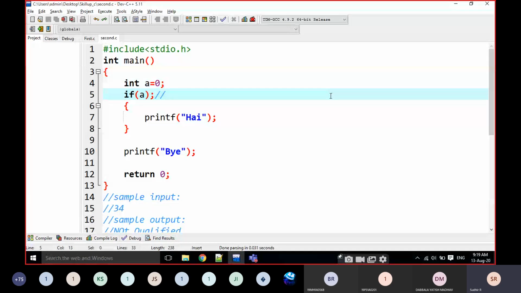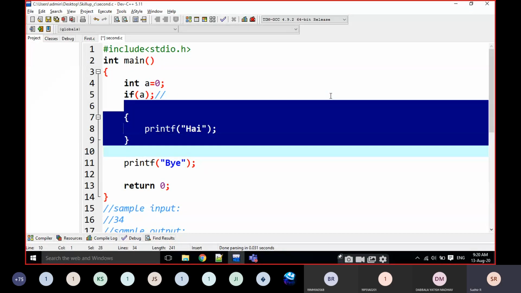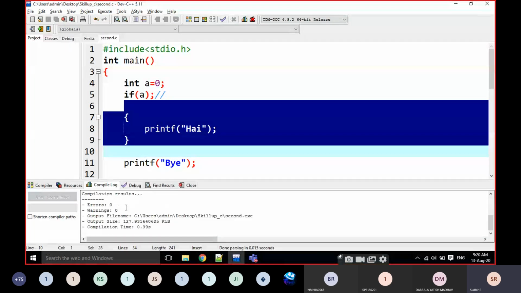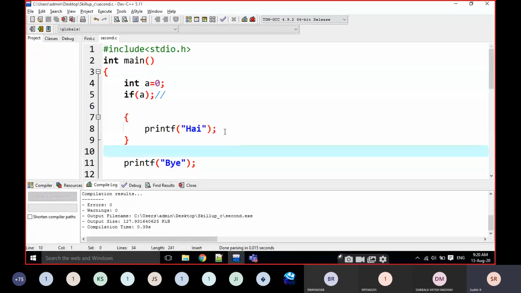Whether the condition is true or false, we don't need to care, because a semicolon is there. That means there is no relation between the high block and that if condition. So the output is going to be printed normally. No error here. Just look at the compile: there is no error and no warning at all.